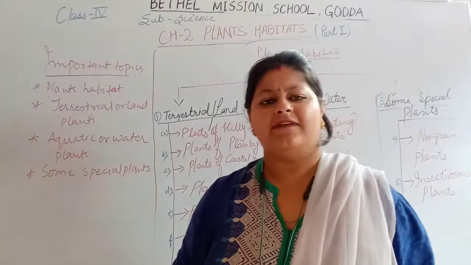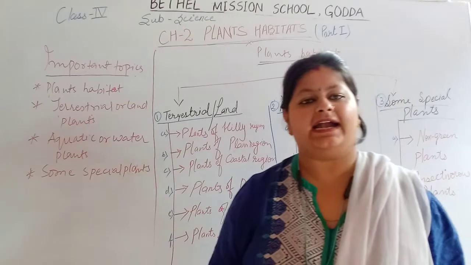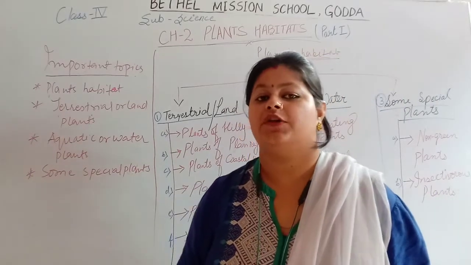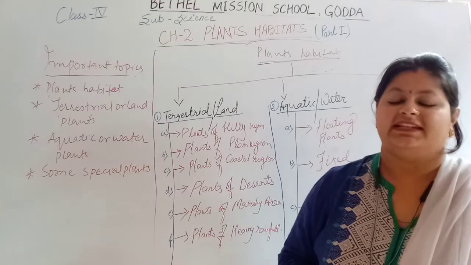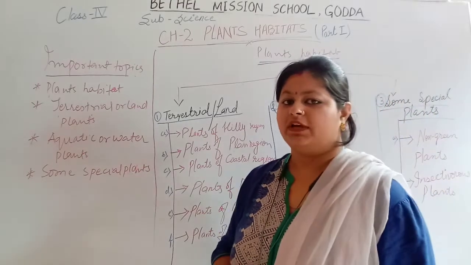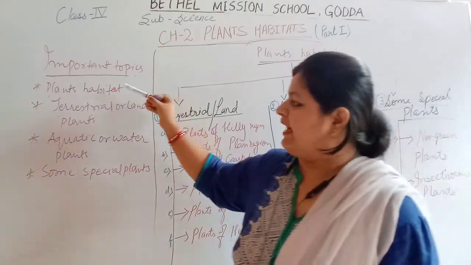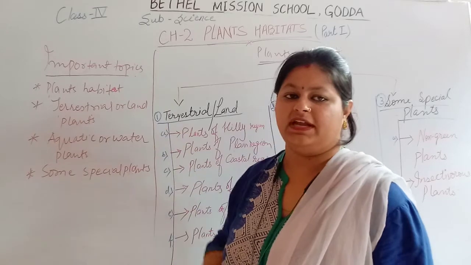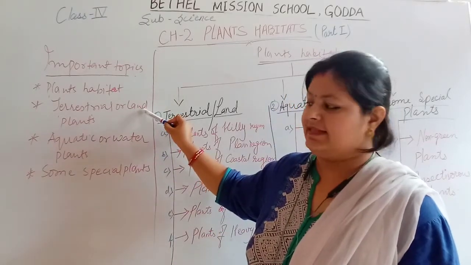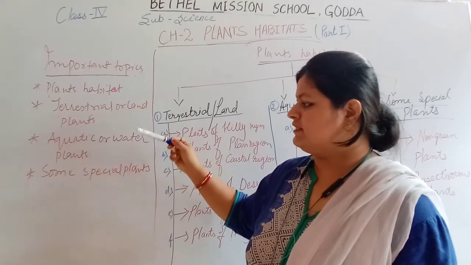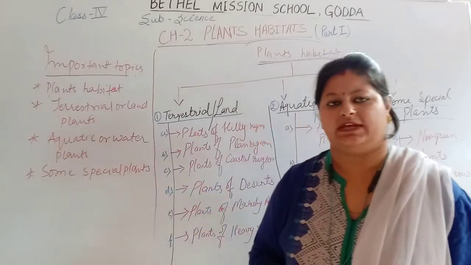Now, you have seen plants all over the world. Plants grow either on the land or on the mountain. You have also seen plants which grow under the water. They are known as aquatic plants. The important things we are going to discuss in this chapter are: plant habitat, what is habitat, what is adaptation, terrestrial or land plants, aquatic or water plants, and some special plants as well.